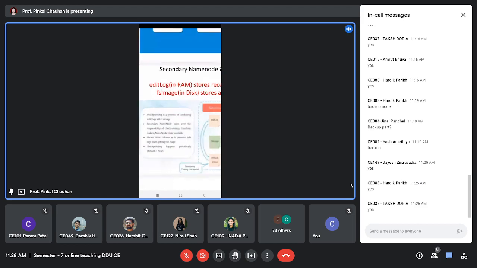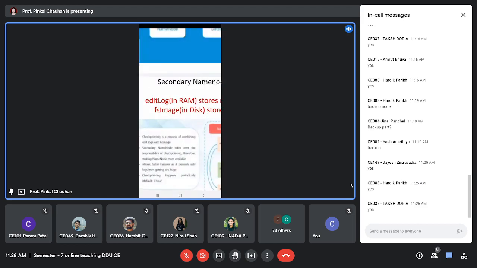You can just consider that edit log and FS image are both simple files. But edit log usually resides in RAM and FS image resides in disk. We all know that if some problem occurs, we will be able to retain FS image, but the recent edit log which is there in RAM might go. So we may at max lose that.